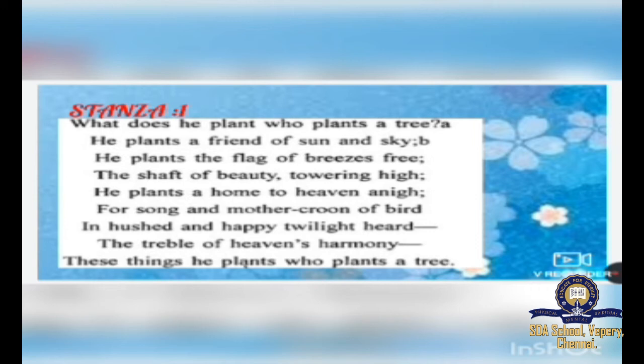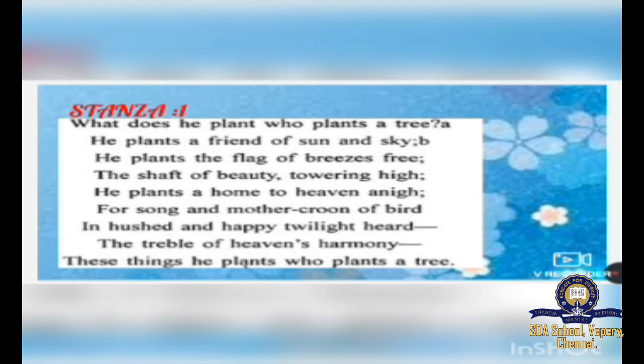Mother croon of bird means the lullaby, the lullaby that is sung by the mother bird to her baby birds to put them to sleep. And twilight means the evening time, when the sun has just set and it is not yet dark. The birds return to their nest and settle for the night, and at this time we can hear the treble of heaven's harmony.